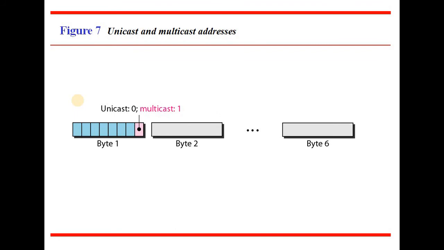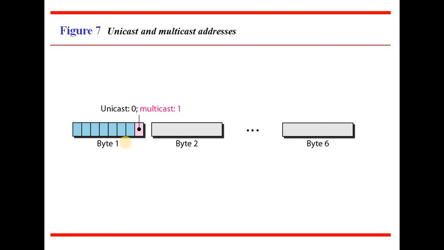And there are 3 types of addressing modes that are used here. One is unicast, the second is multicast, and the third is broadcast. In the Ethernet address, the first byte you are going to represent in binary format. When you indicate that in binary format, if the last bit is 0, then it is called unicast.